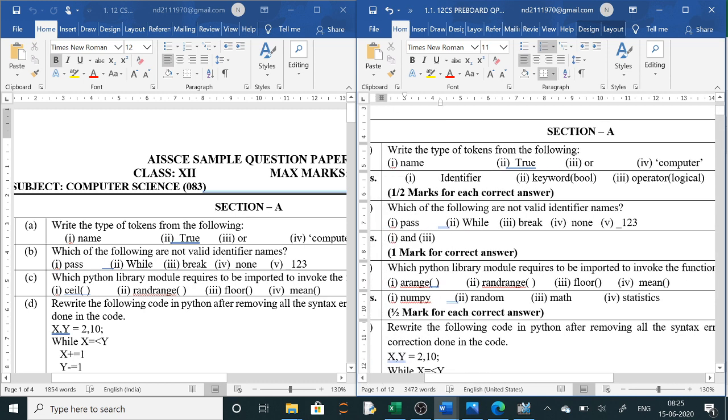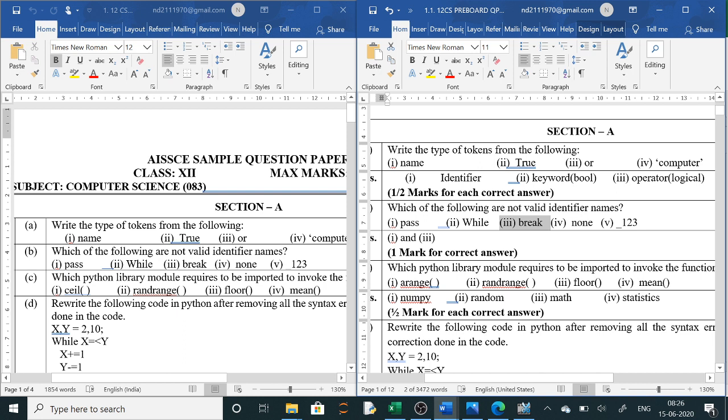Question number 2 is, which of the following are not valid identifier names? Be careful while reading the question. Either valid or not valid will be asked. So not valid means out of these, which are not valid. You can see pass is a keyword and break is a keyword here. Clear? While W is capital, none, these are identifiers. So the answer will be pass and break, because pass and break are keywords, reserved words. So you cannot take these words as identifier names.